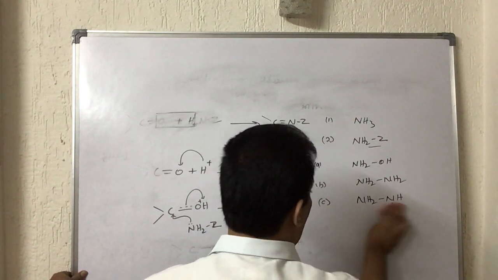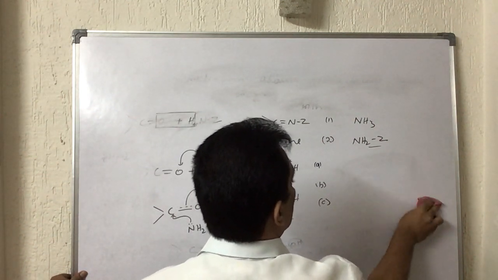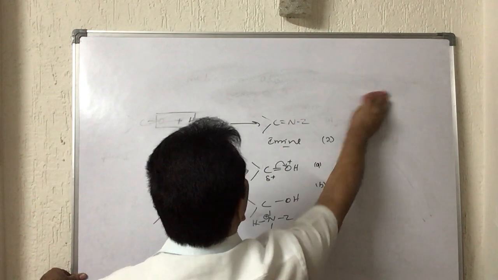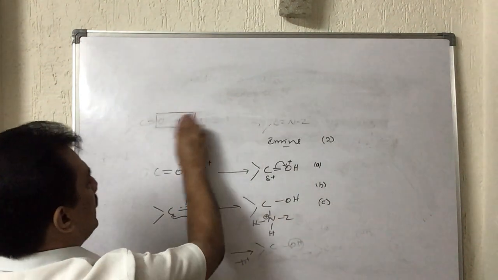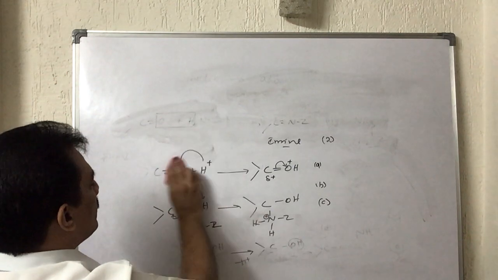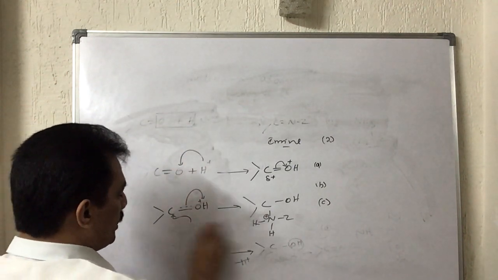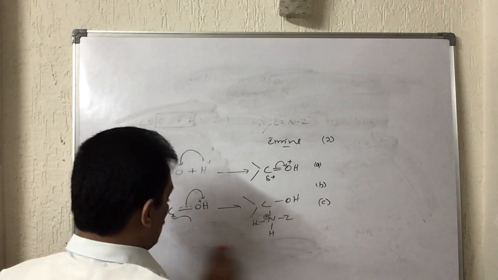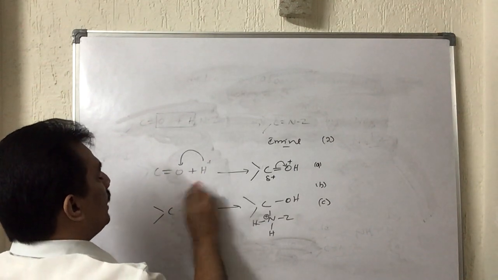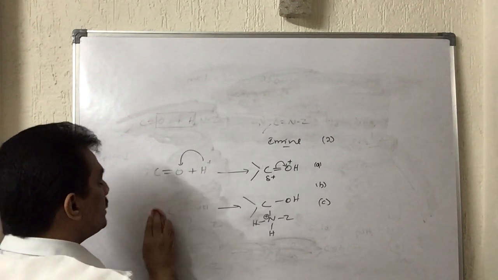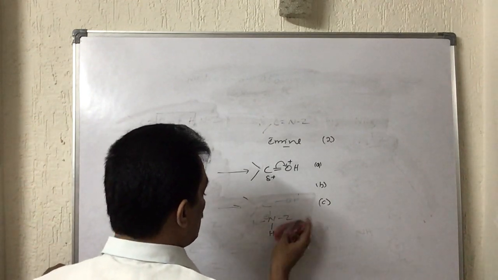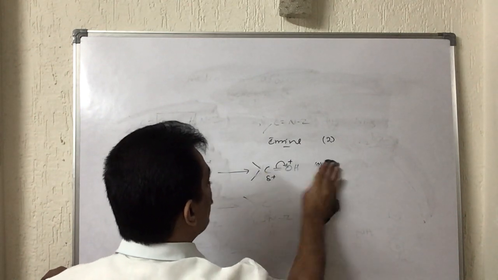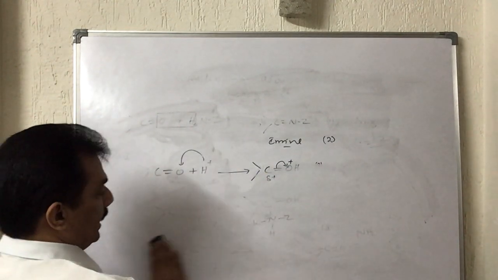And when strong acids are present, these bases will immediately form salt, and after formation of the salt, it is not at all possible to behave like a base or nucleophile. Thereby, in presence of strong acid, just remember, these ammonia derivatives, forming salts, are unable to behave like nucleophiles, and immediately they are unable to undergo the nucleophilic addition followed by elimination.